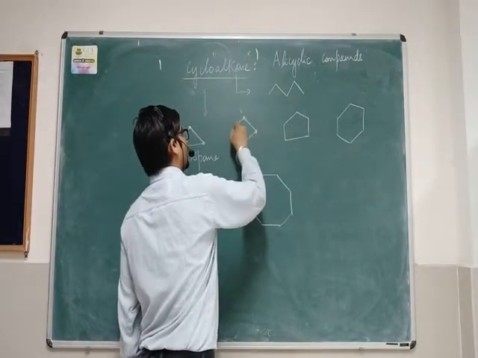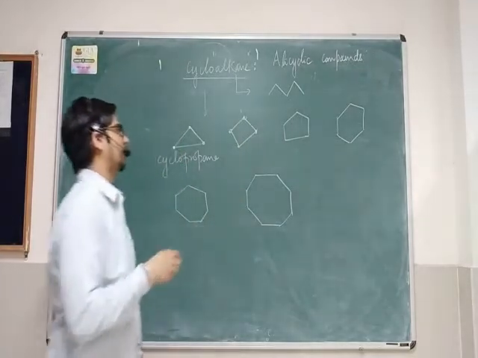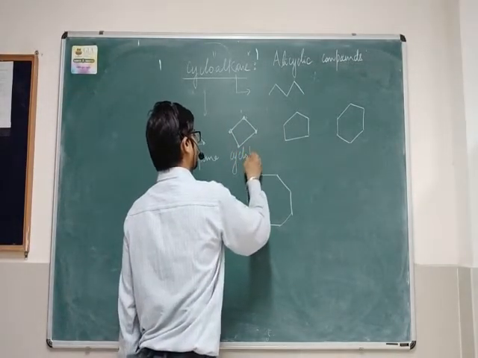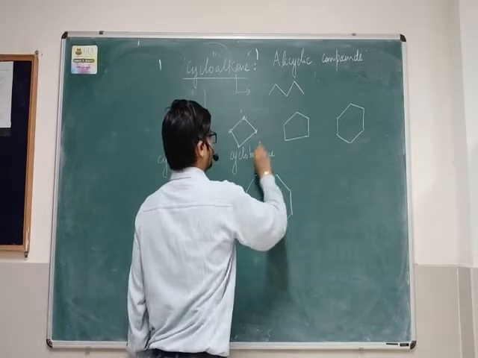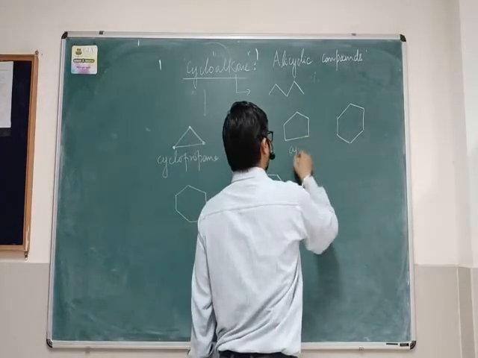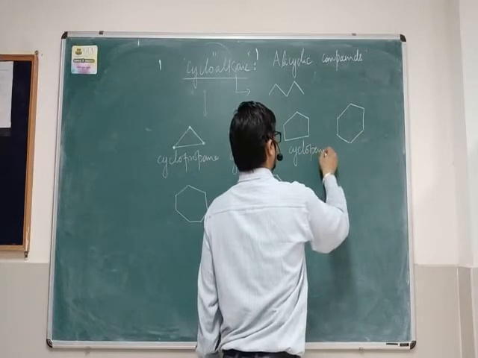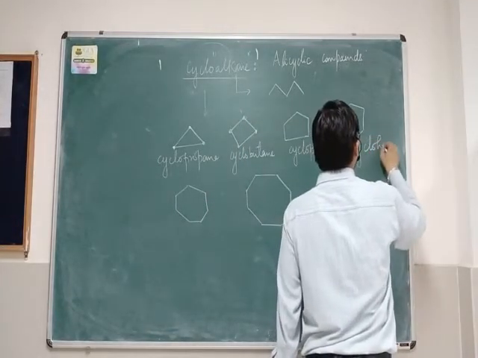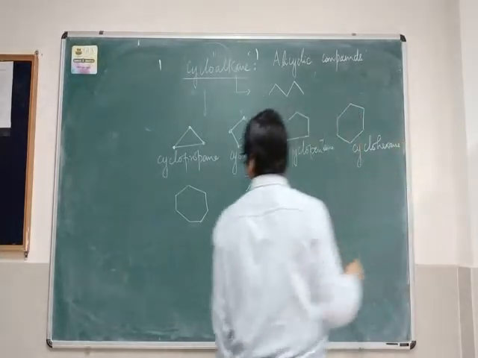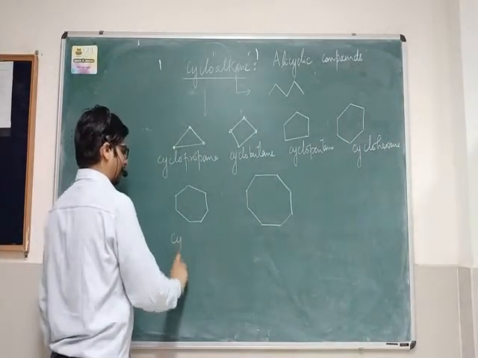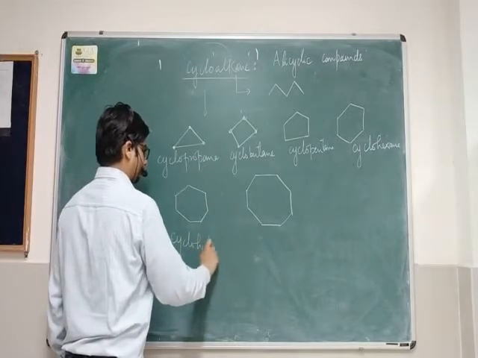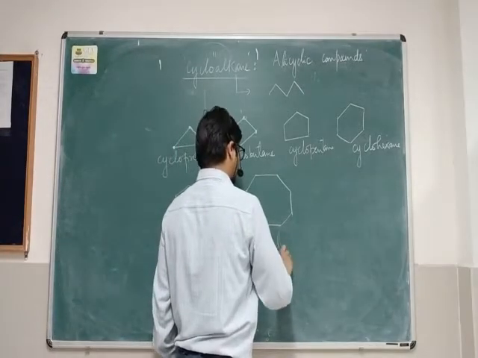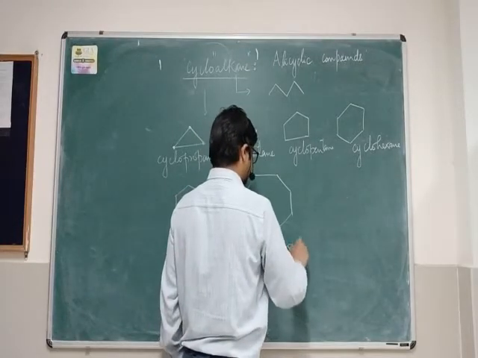This compound contains 4 carbons in the ring. It becomes cyclobutane. 5-membered cyclopentane, 6-membered cyclohexane, 7-membered cycloheptane, cyclooctane, cyclononane, and so on.